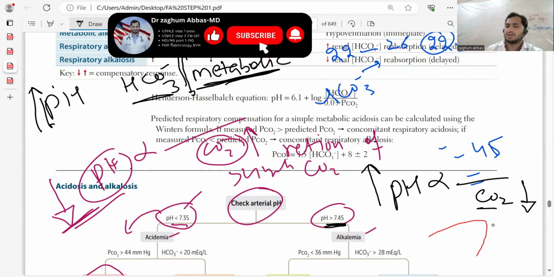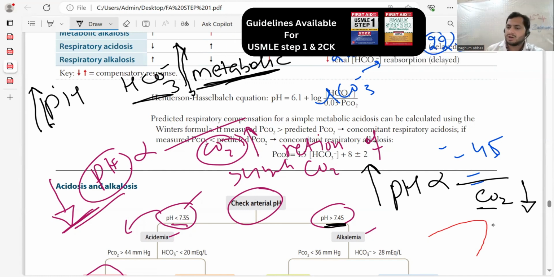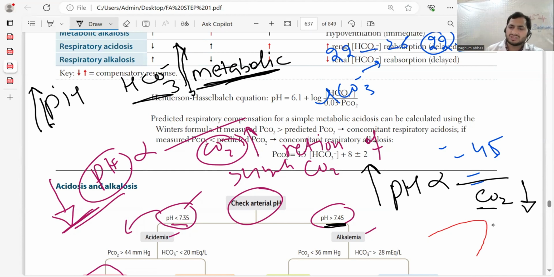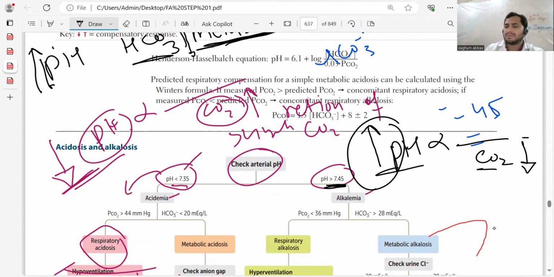So easy topic. I'm just keeping the metabolic component out to simplify the topic. We can cover it in future lectures, how the compensation occurs and how to make differentiation. There are certain formulas to differentiate between the compensation and other disorders. So pH is raised, that is alkalemia, and carbon dioxide level is decreased. And you know, carbon dioxide is a respiratory component, so that is called respiratory alkalemia.